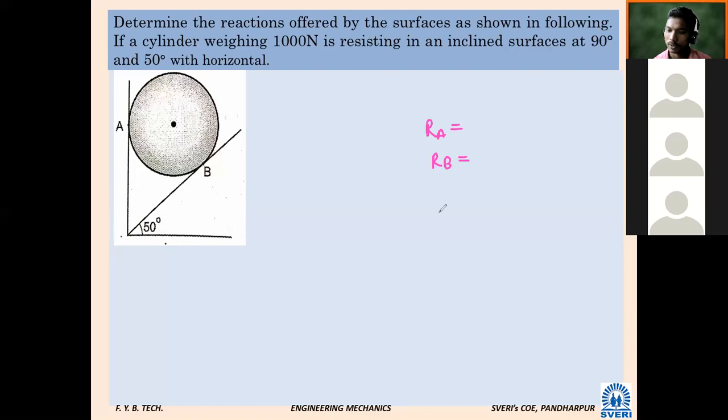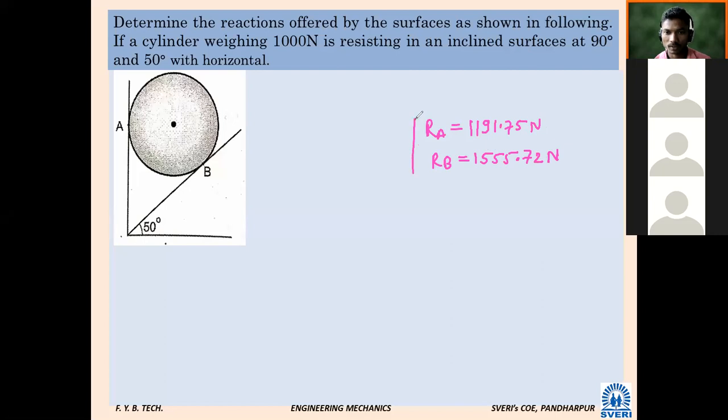Why should there be this much variation? That is the specialty of our subject. If you make a little mistake, the total answer will go wrong. So RA is equal to 91.75 and RB is equal to 1555.72. These are the correct answers.